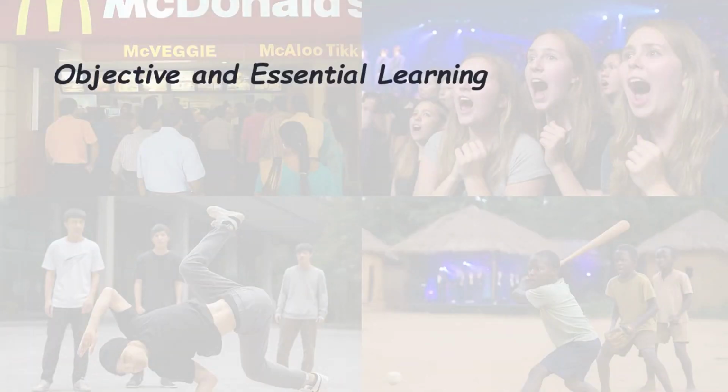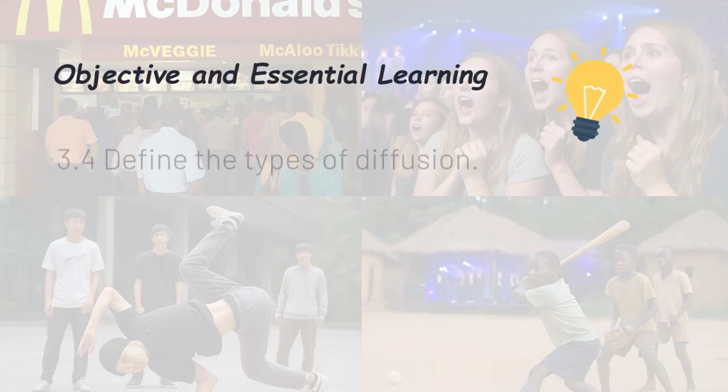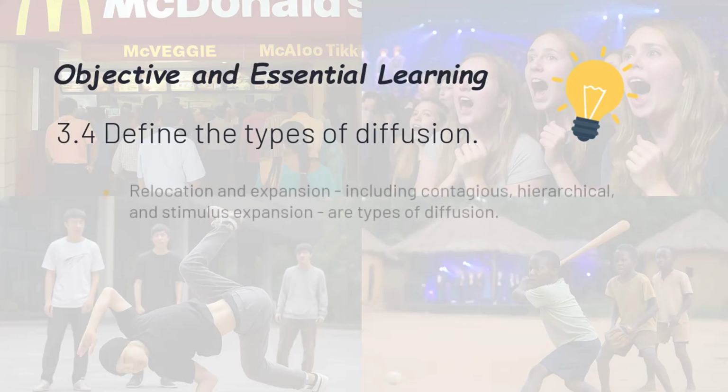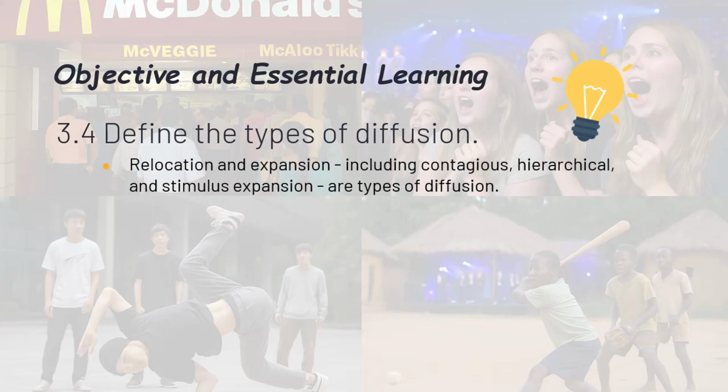Alright, squad, here's the game plan. We're gonna break down the different ways culture spreads across the map. That includes people physically moving and taking their culture with them, and ideas going viral without anyone leaving home. We're talking relocation, expansion, and all its chaotic little cousins. Contagious, hierarchical, and stimulus diffusion. Basically, if it spreads, we're covering it.